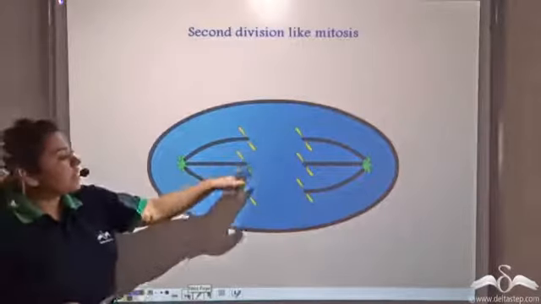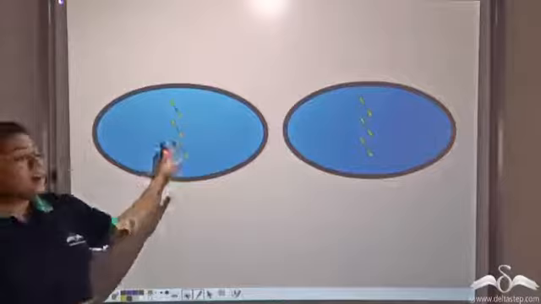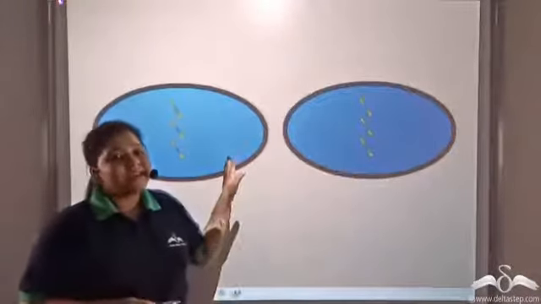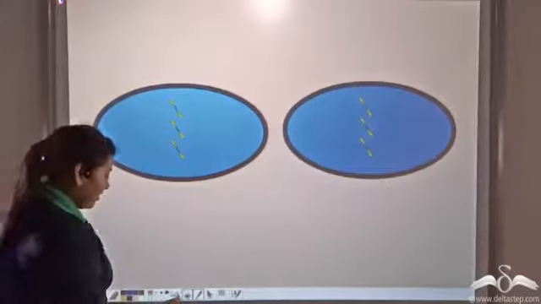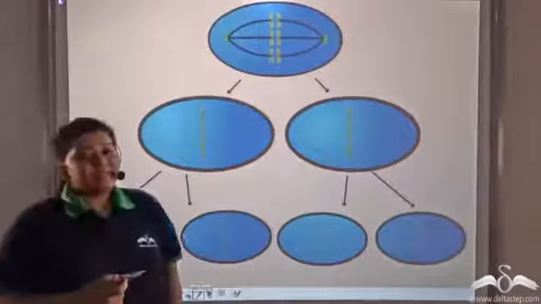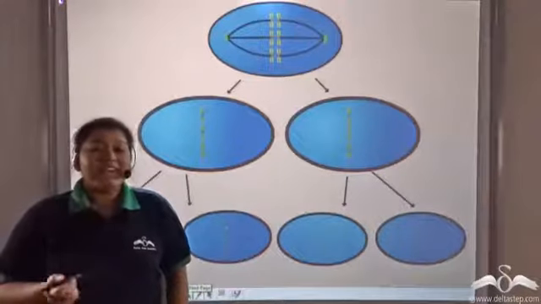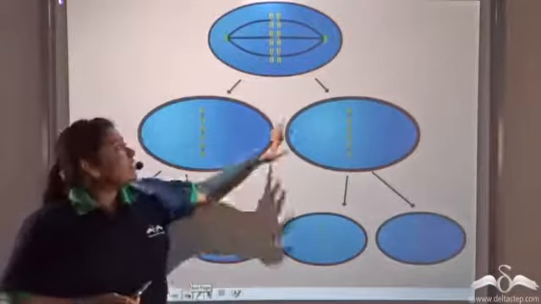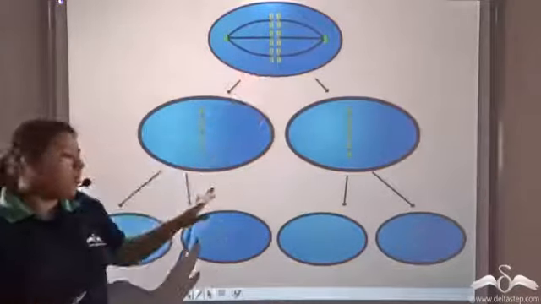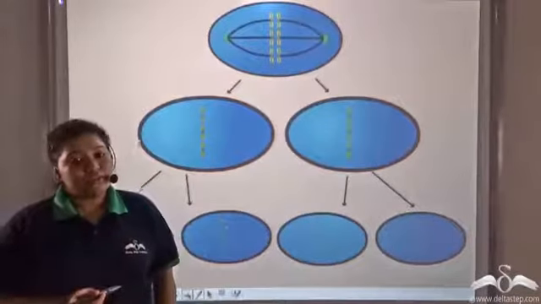See, the chromatids separate, and there is formation of two daughter cells with half the number of chromosomes as mother cells. So unlike mitotic division, where one cell divides to form two cells, in meiosis, one cell divides to form 4 cells with half the number of chromosomes.